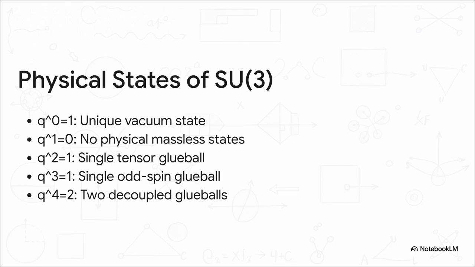From there, we jump to mass level 2, generating a single tensor glueball, level 3 gives an odd spin glueball, and so on.